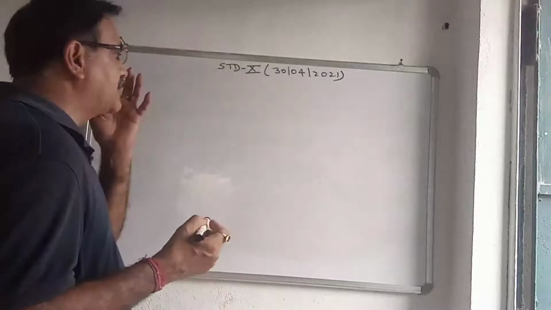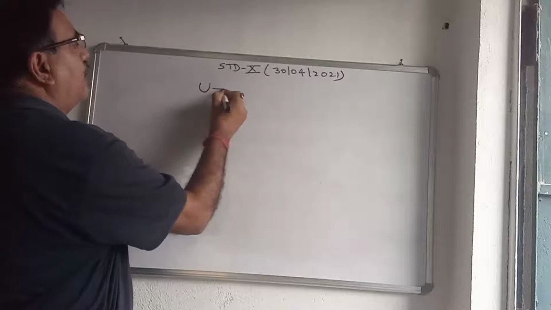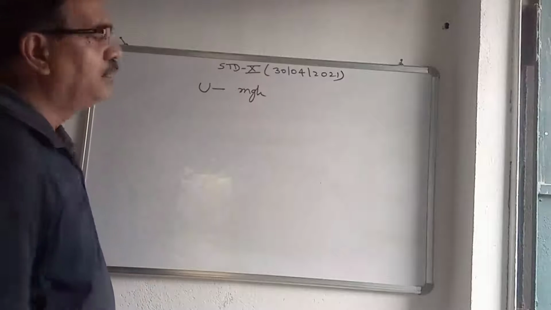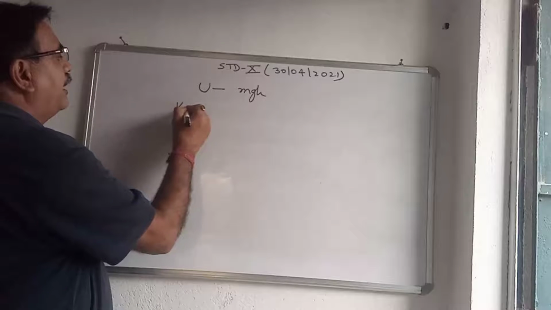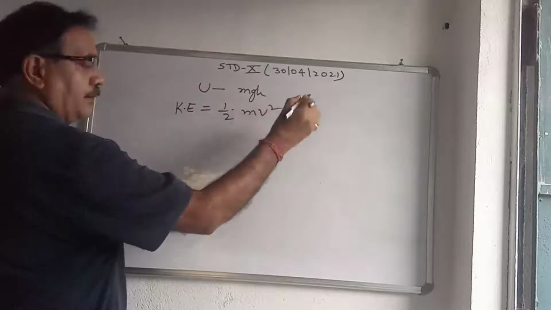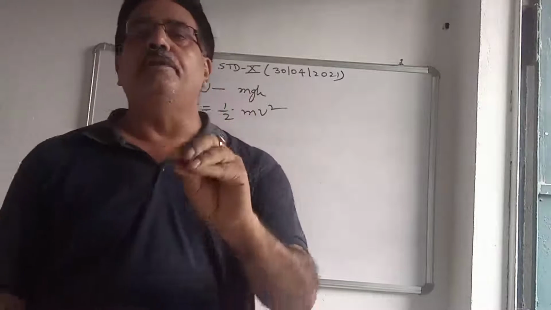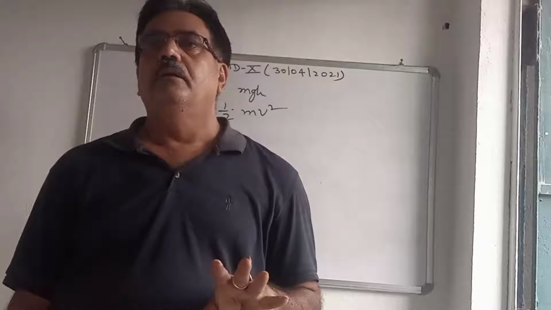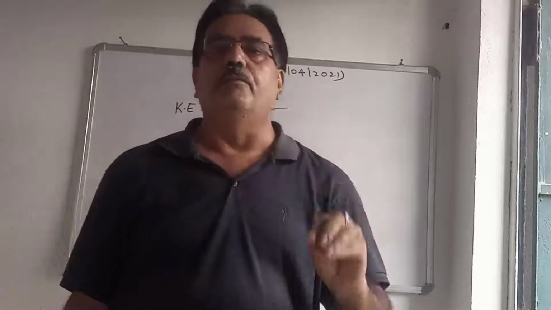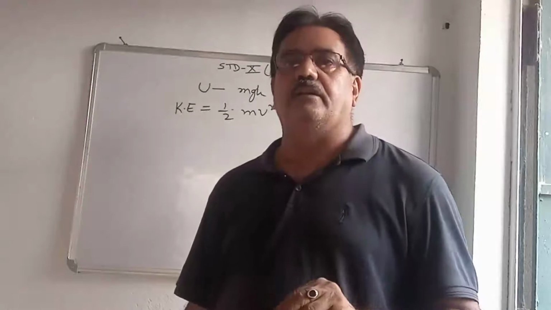So the potential energy is denoted by U, and that is equal to mgh, that I explained in the last class. Now kinetic energy K is equal to half mv square. Wherever there is a motion, the body possesses kinetic energy. Wherever there is a motion in a body, the body has kinetic energy, not potential energy.